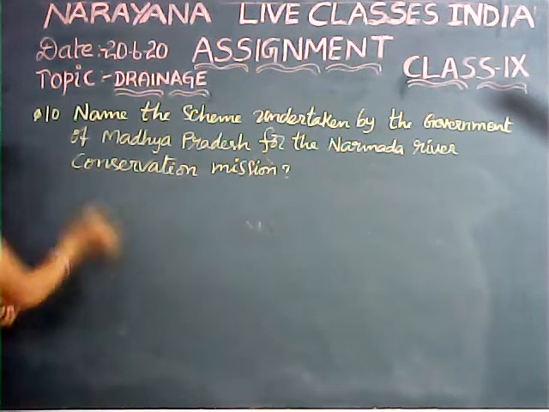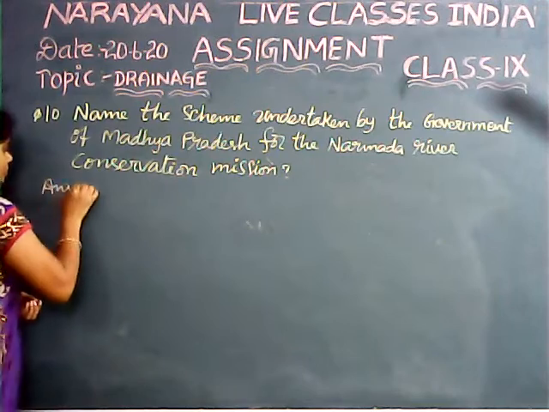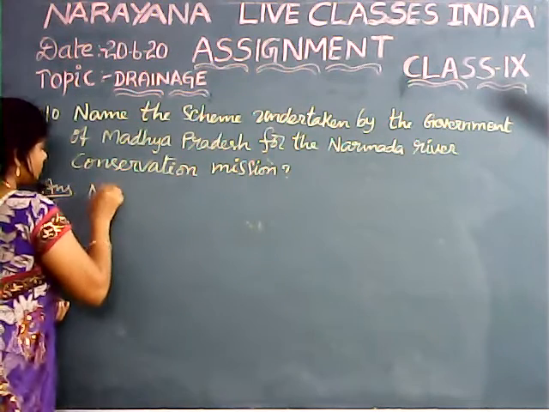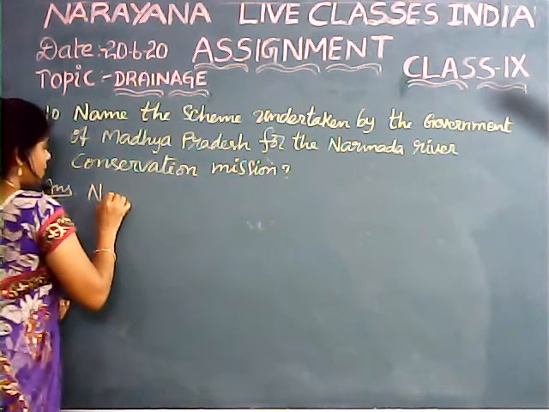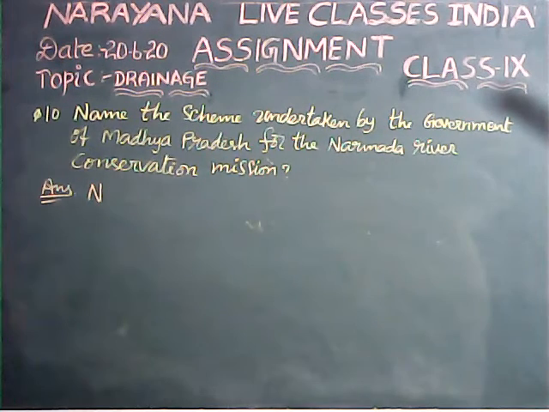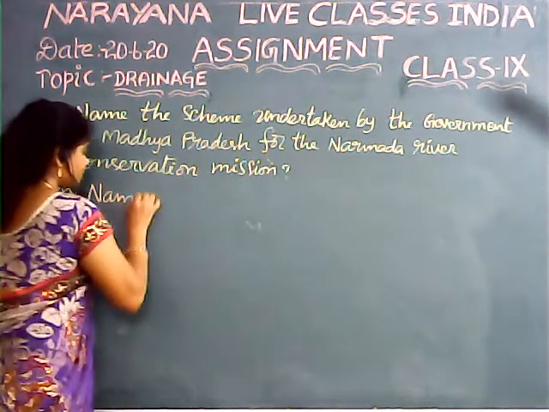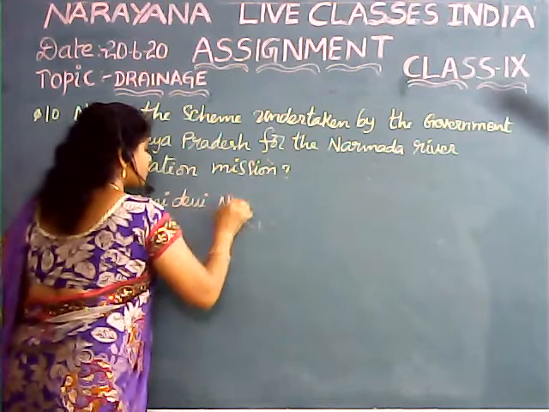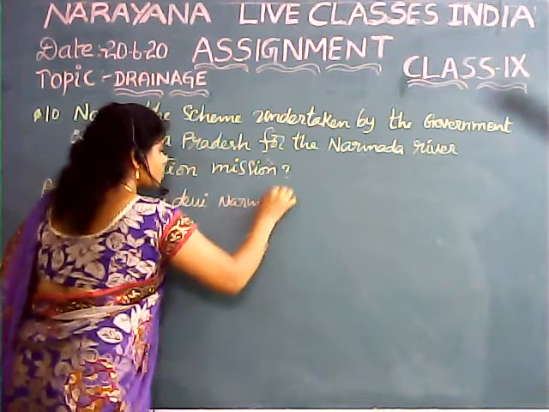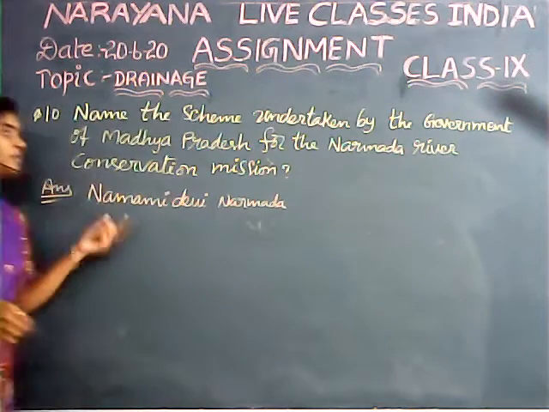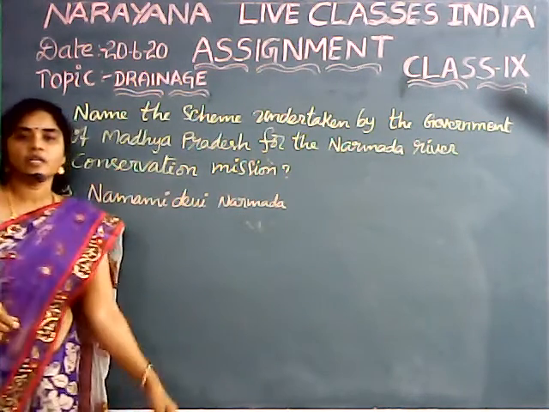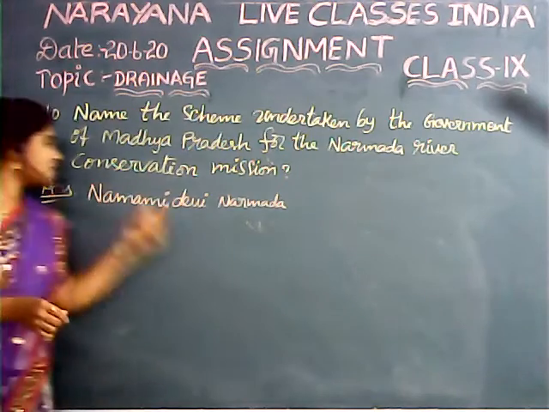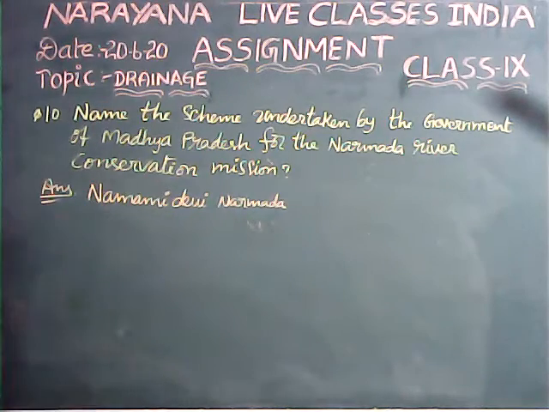The answer is Namami Devi Narmada. This is the scheme launched by Madhya Pradesh for the River Narmada Conservation Mission, named Namami Devi Narmada. Let us go with the map pointing. That is the 11th question.